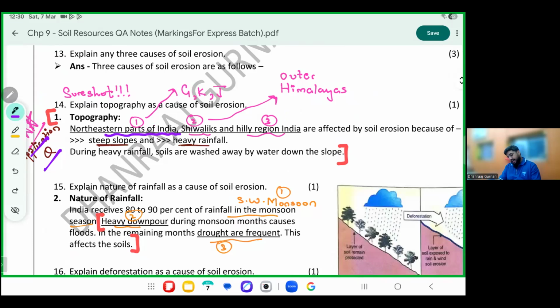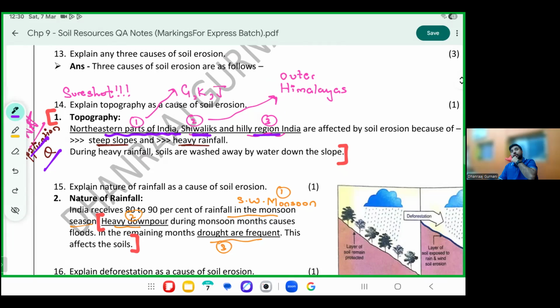Northeastern parts of India, Shivaliks and hilly regions. Please underline. Your school short question, a Jaguar car of the color of your choice will come to your house, your school will 100% ask you topography causes soil erosion, which parts? Or vice versa, they might give you the place and tell you to identify the type of soil erosion there.